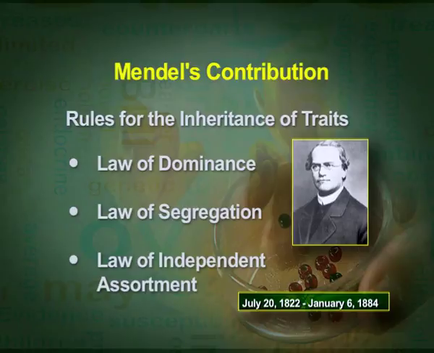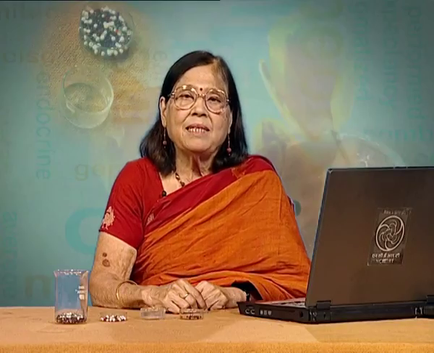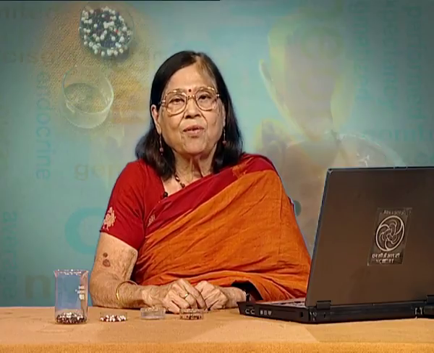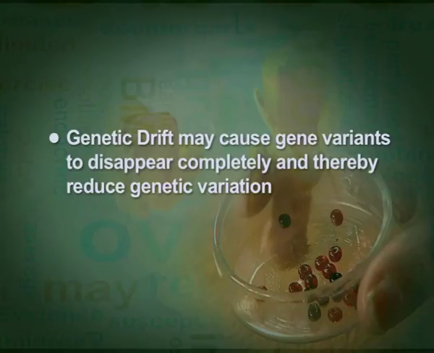Following these rules, sometimes genetic drift takes place, which is directly or indirectly a step for the evolutionary process. Let us understand this.